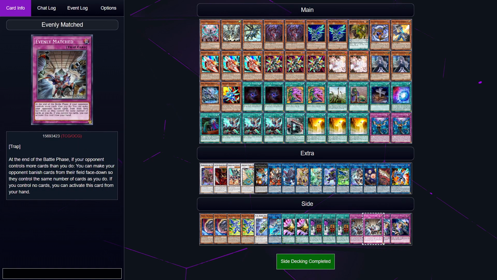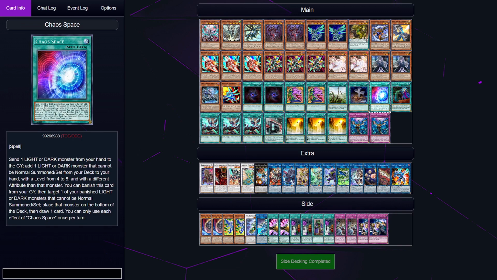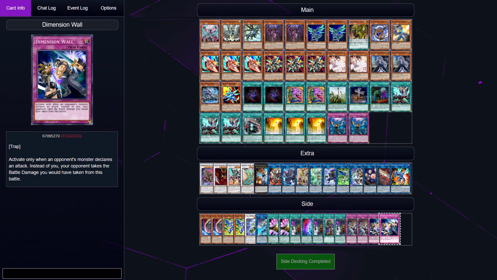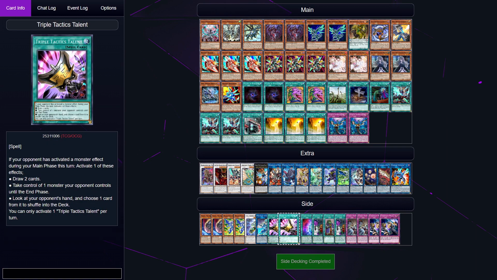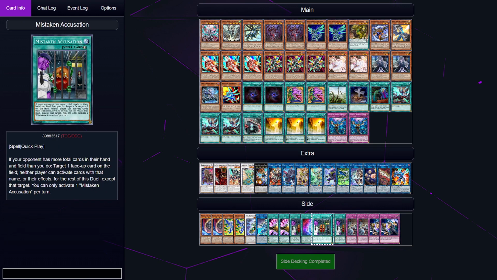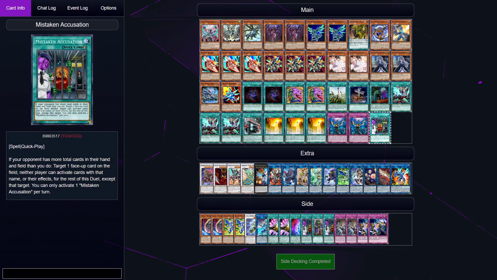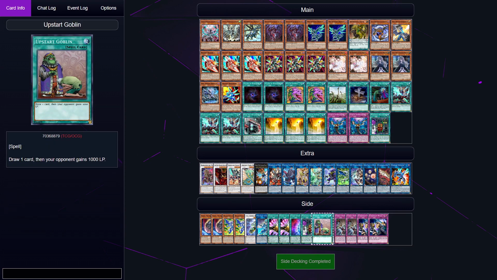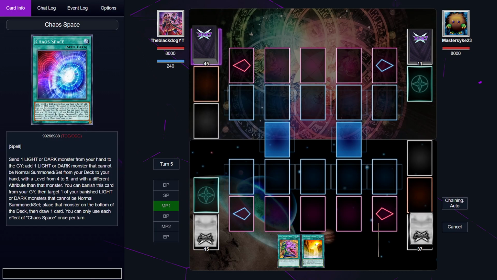This is my side deck, by the way, and this is my main deck. I could do some changes, get rid of this Upstart Goblin, get rid of this Chaos Space. I'm going to use those spaces on either my copy or my 2 copies of that. I'm going to go for Mistaken Accusation twice. And I'm going to start first.